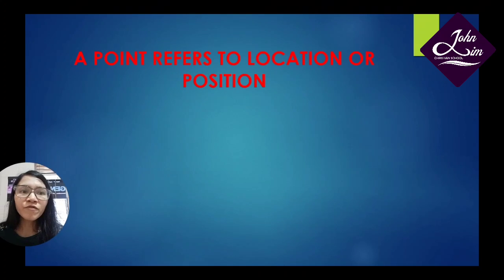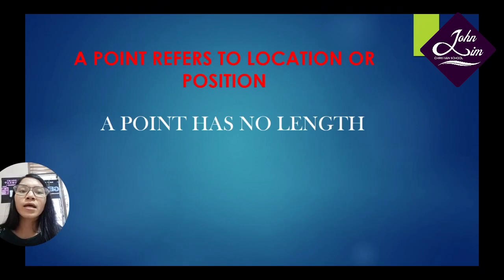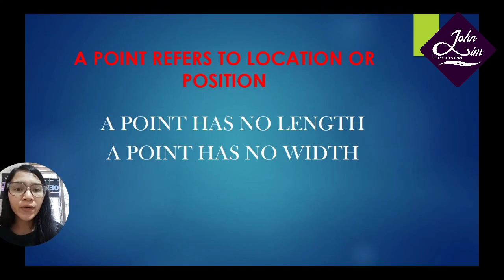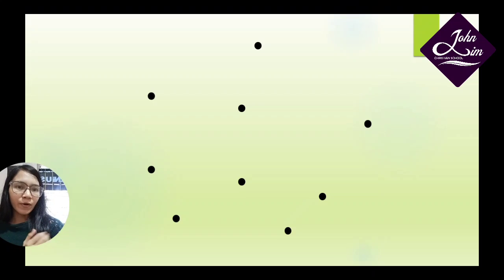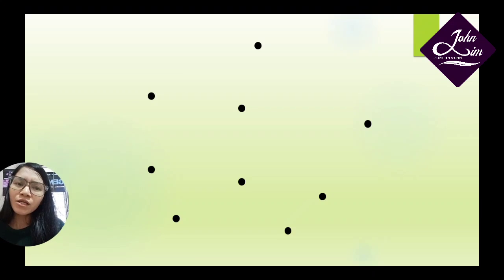So what's a point? A point refers to a location or position. I mean, a point has no dimension. It seems like a point has no length, no width, and no thickness. That is a point. So now, pay attention again to these points. How can we distinguish one point from another point? I think they all look the same, don't they? So how can we name them?